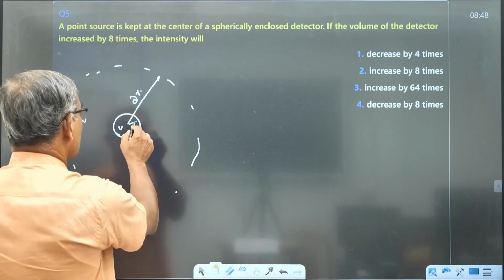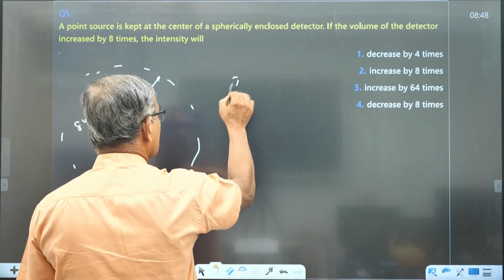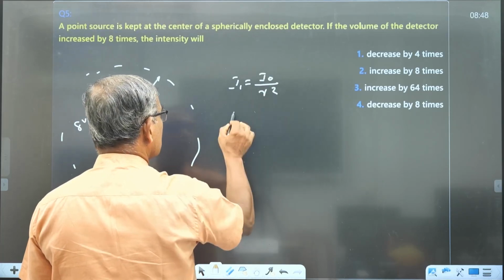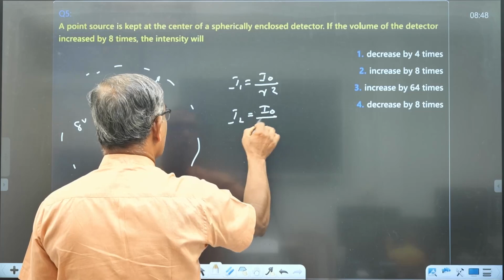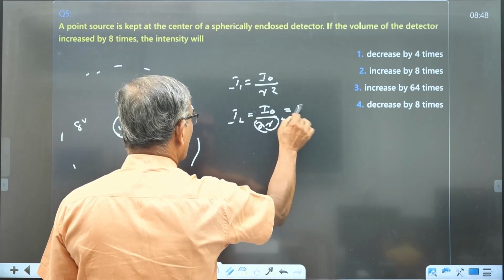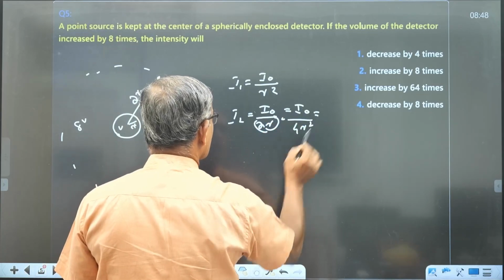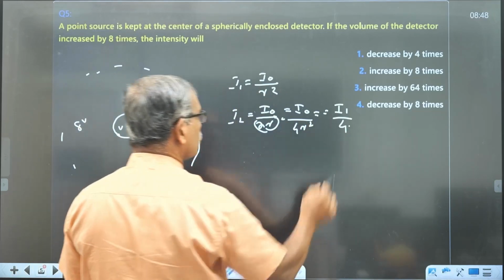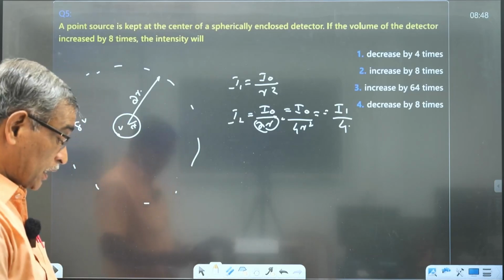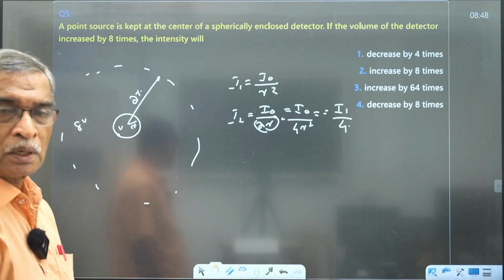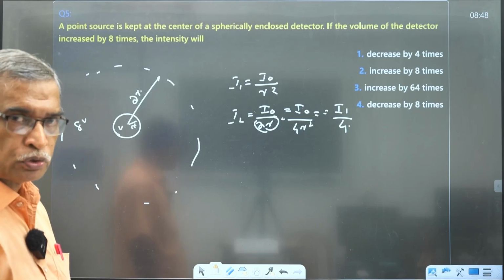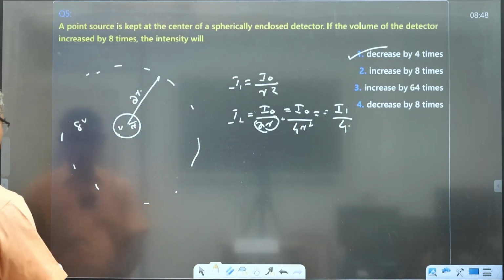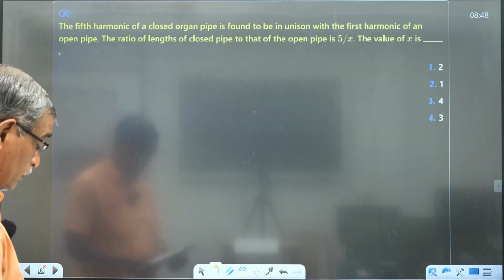Now intensity here: in the first case, I1 is equal to I0 by R squared. Second case, I0 by 2R whole squared is equal to I0 by 4R squared, which is how many times? I1 by 4. And therefore it decreases by 4 times. Intensity is inversely proportional to the square of the distance. Decreases by 4 times. Okay. Next question.